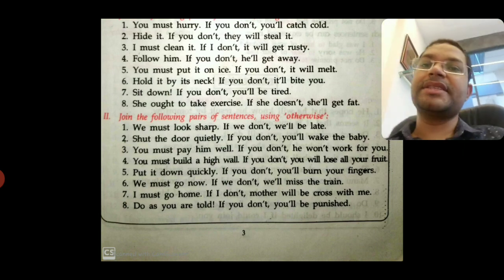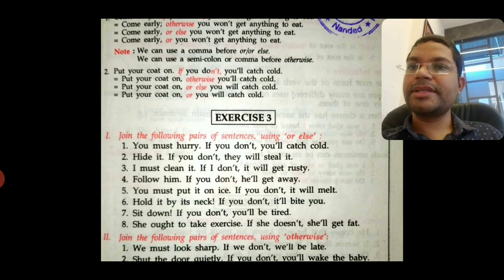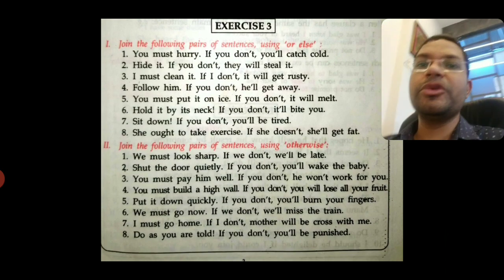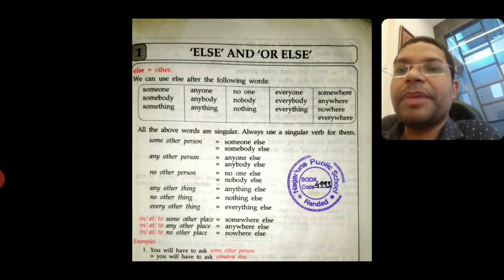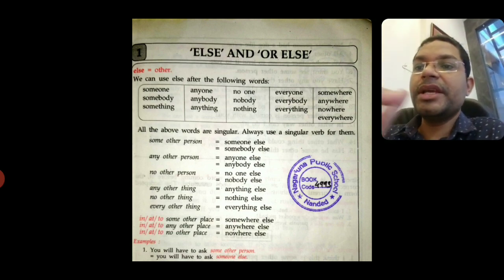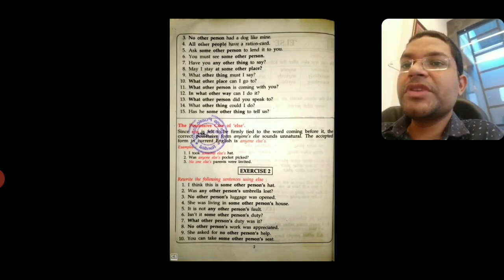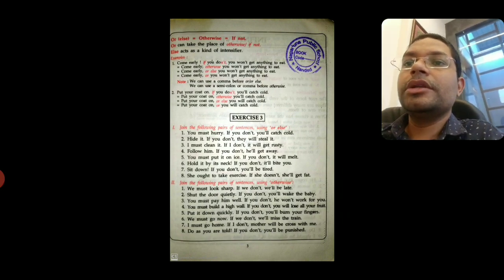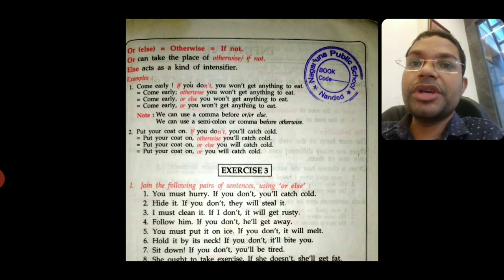So if you do this exercise perfectly, then only you will be able to give the answer in our next exam. Okay, so try to remember all the rules, and for notes you can write the same notes which are in your notebook. I want you to write the table which is on page number 1 of the lesson. So write the table and also the meanings. Then number 2, on the next page, the possessive case of else, write the definition and example also, and also the definition of or else. You can write this down, and the remaining exercise you can do in your notebook.